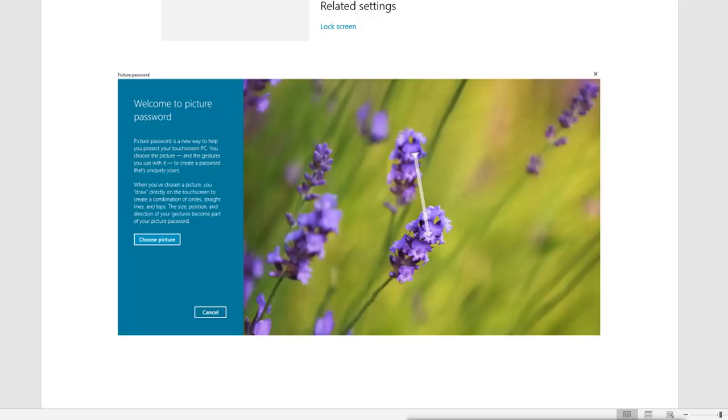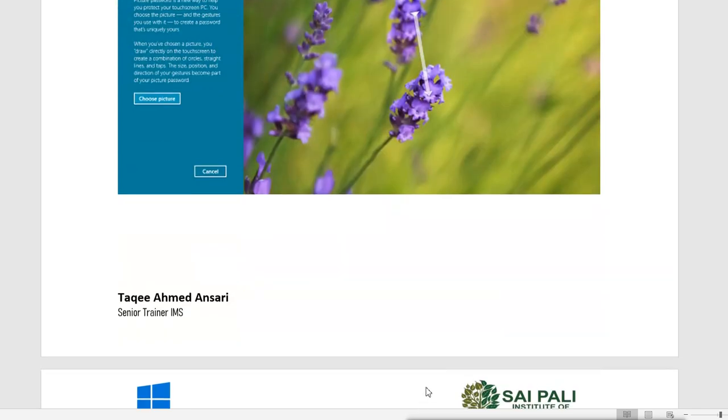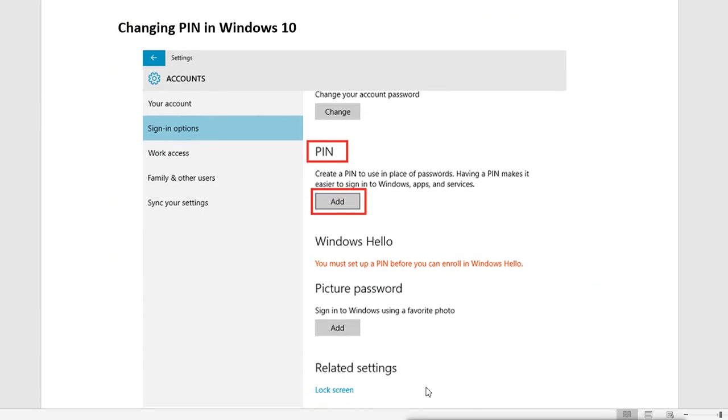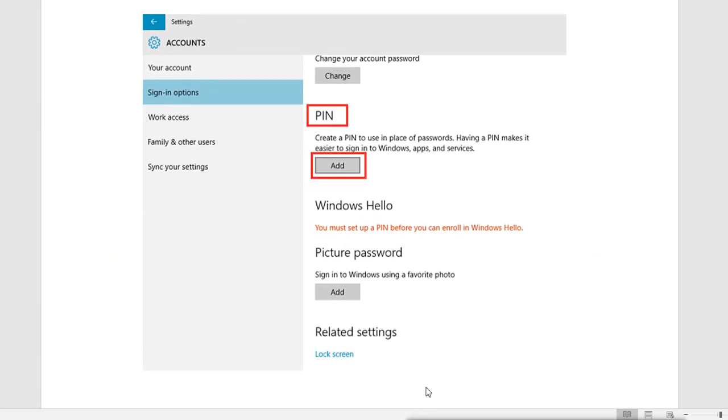Now after the picture password, you have the option to set the Windows pin password. You can also set the pin password, but again for setting the pin password you need the normal password. Without the normal password you can't set the pin password also. Then again you can set it from the Settings app, account section, in the sign in options, where you will get the pin and you can click on add to enter the pin.